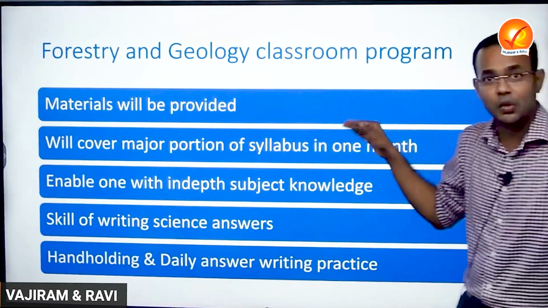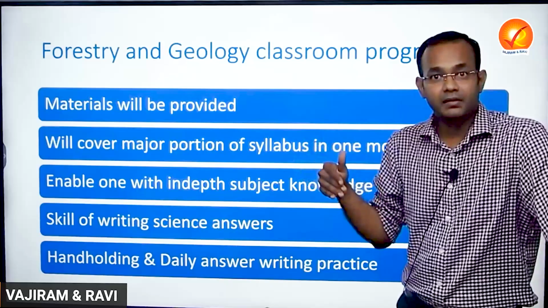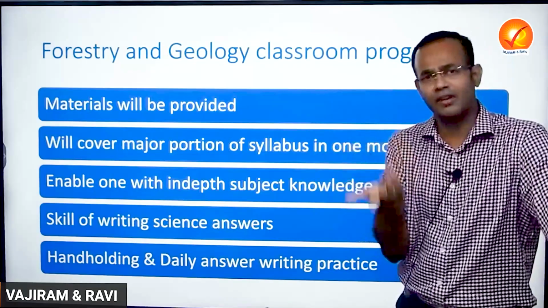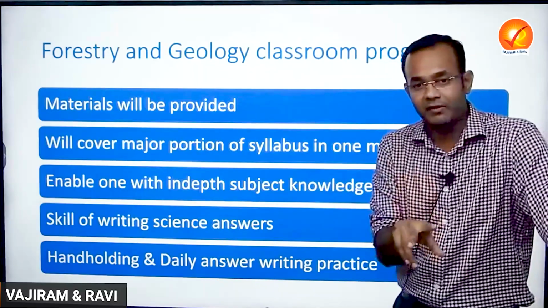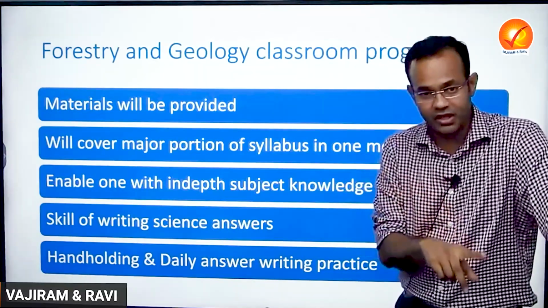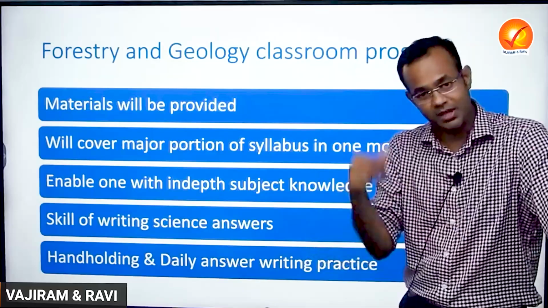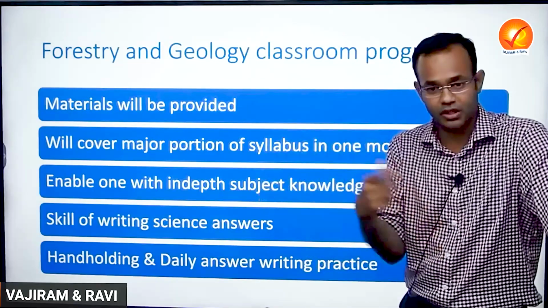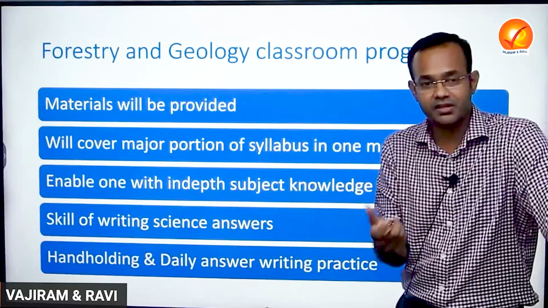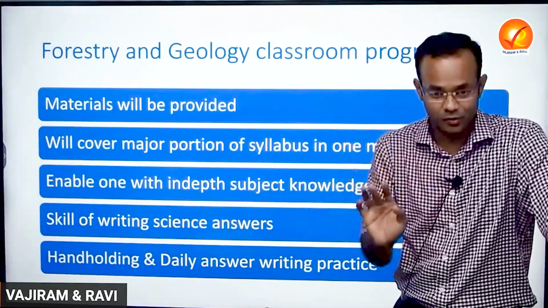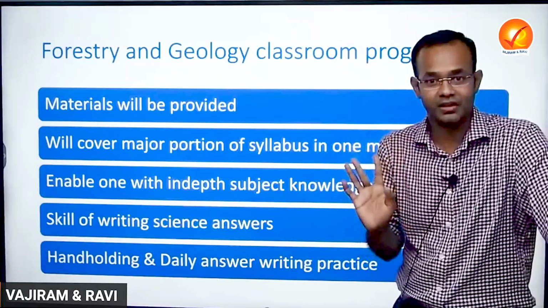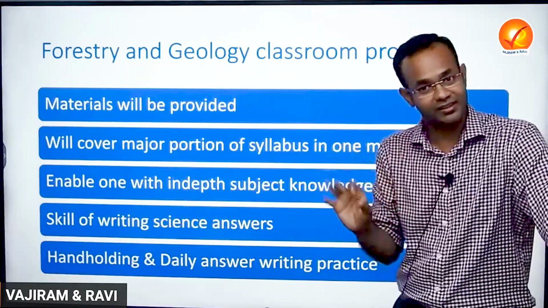What has always been told, and has always worked over the last 10 years, is that each optional paper is for 200 marks. Optional paper 1 is for 200, optional paper 2 is for 200. Similarly, if you take geology, optional paper 1 is for 200, 2 is for 200. Whereas in case of forestry, I tell them you will write for 180 marks. I'm not telling you that you will write for 200 marks. You will write for 180 marks, assuredly. The 20 marks you are not going to write. That also I will tell you.